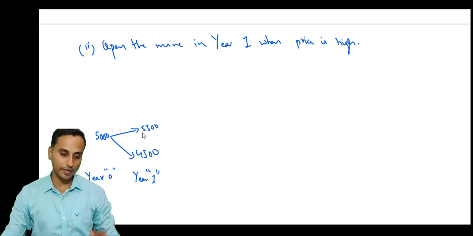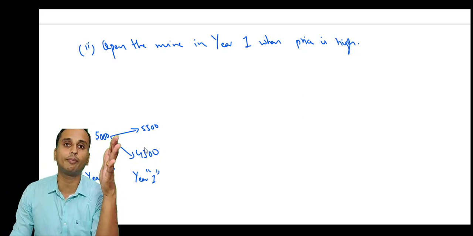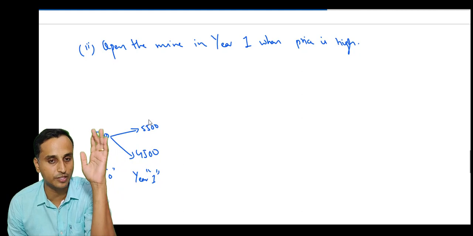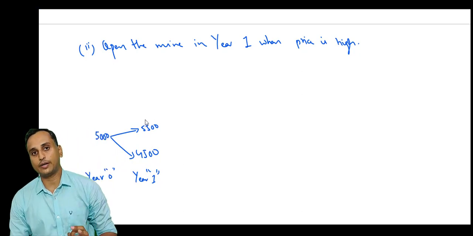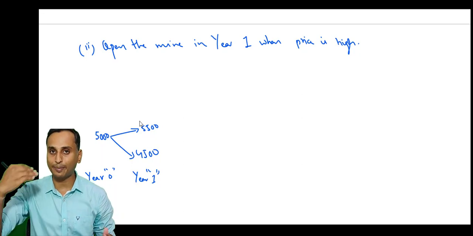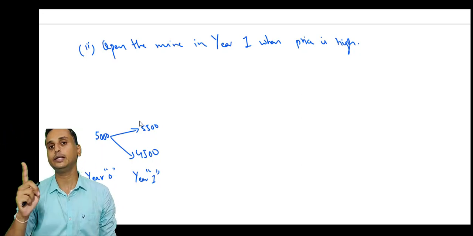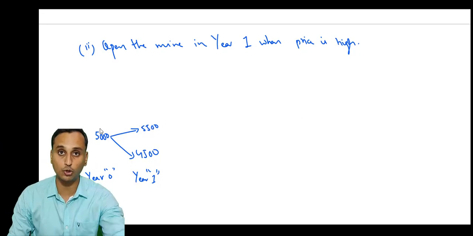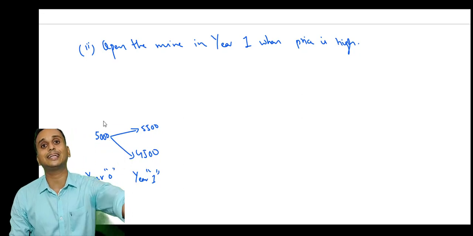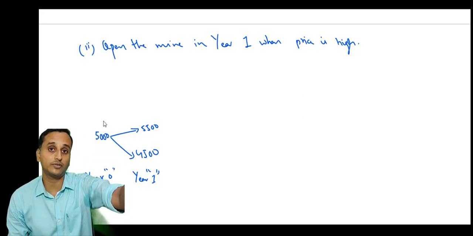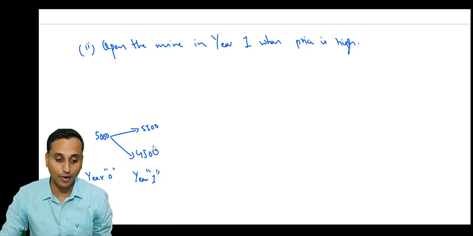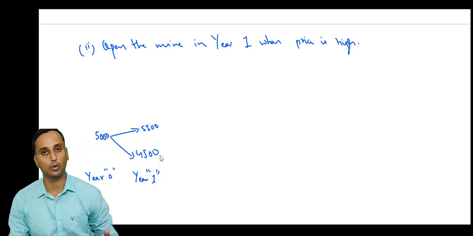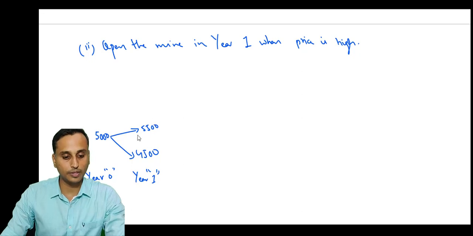And in year 1 also, please pay attention. When the prices fall to 4,500, you won't be opening the mine. You will be opening the mine in year 1 only if the prices touch 5,500, given specifically in the question. Very important adjustment. So in year 1, you decided to wait for one more year, hoping for a price increase. So if the prices increase, then you will open it. And one more logical reason: when the prices were 5,000 in year 0, at that time the NPV is negative. So if the price is 4,500, NPV will definitely be negative only. So there's no point of opening the mine when the price is 5,000 or below that. Okay. So in year 1, you're opening at the price of 5,500.